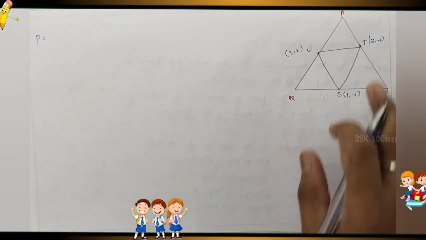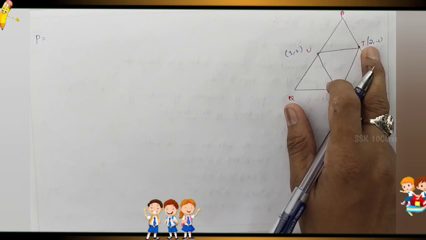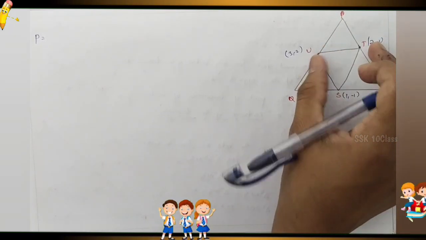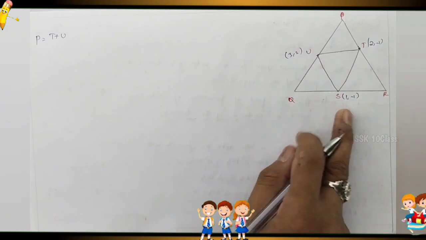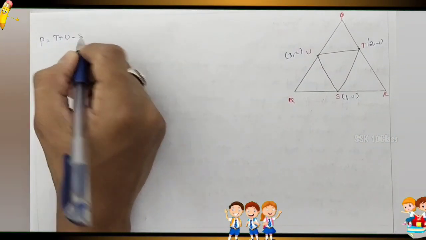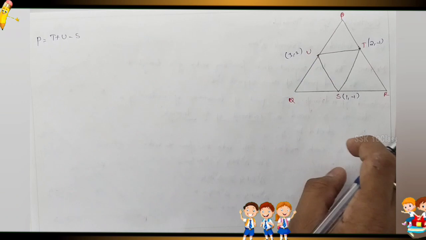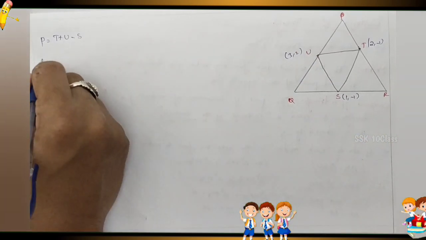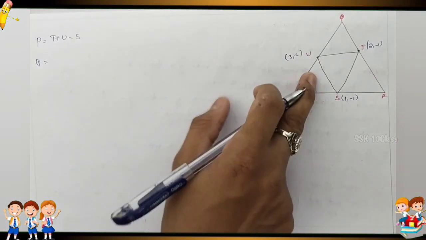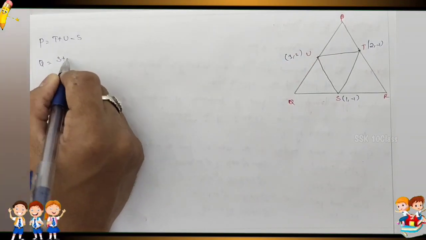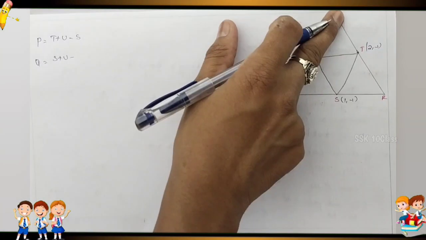P: the opposite is S, so T plus U minus S. Next Q: the opposite value is T, so S plus U minus T.